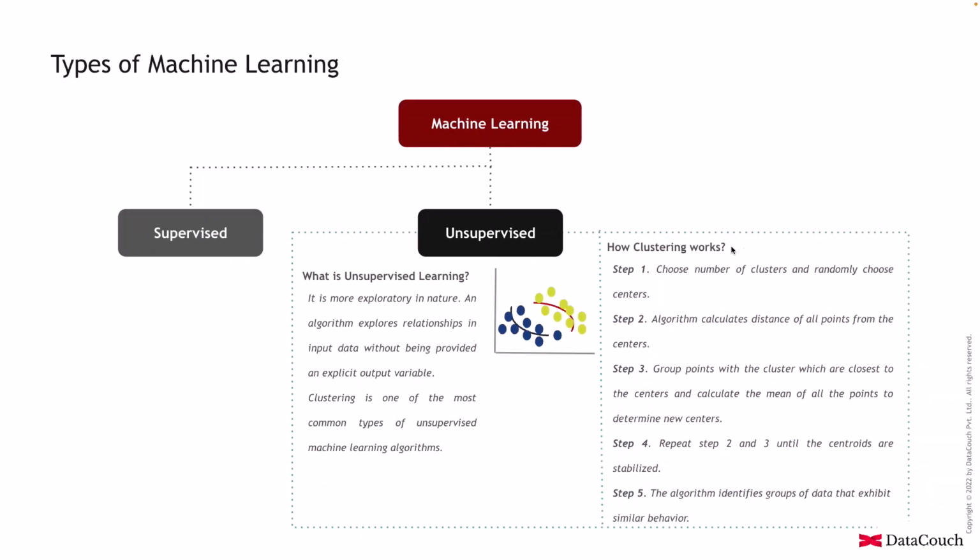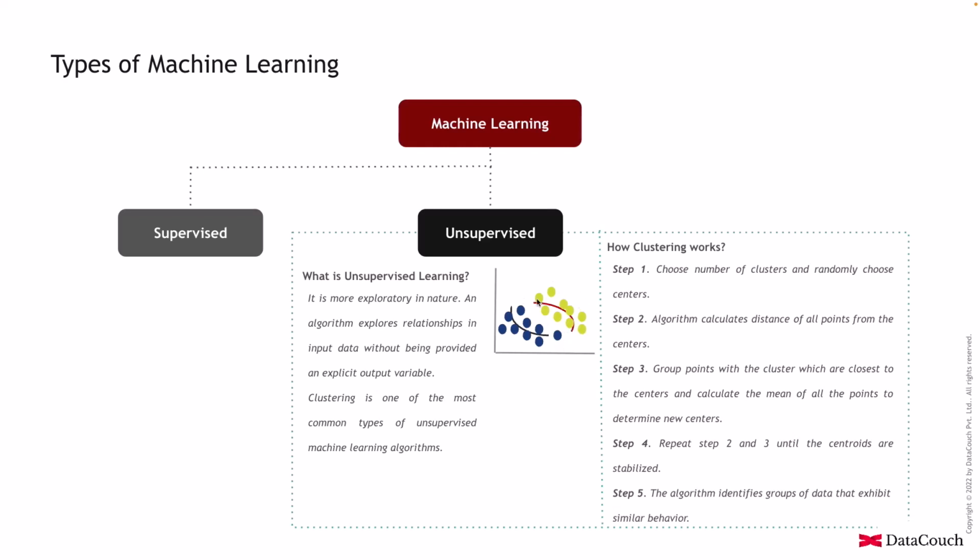So how does it work? It basically identifies the clusters by choosing random centers. There are a lot of points and it will identify centers of these clusters, and let's assume these points are not having any color, they are normal points, and we want to identify centers of the clusters. Then the distance is calculated from those, let's say these are two centers. There are a lot of interesting visualizations that I will show, but just understand this is a center, and this is another center that we have randomly chosen.